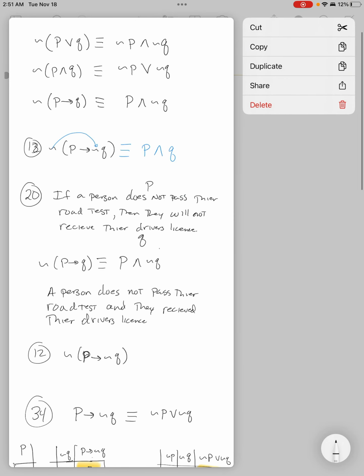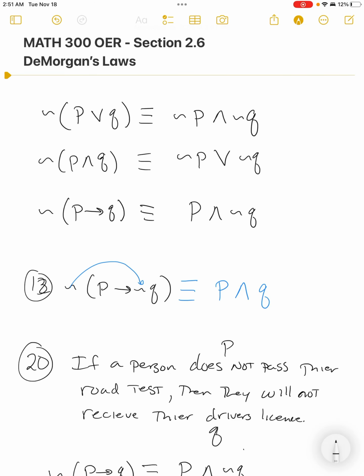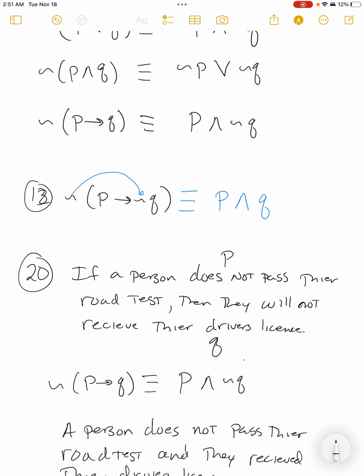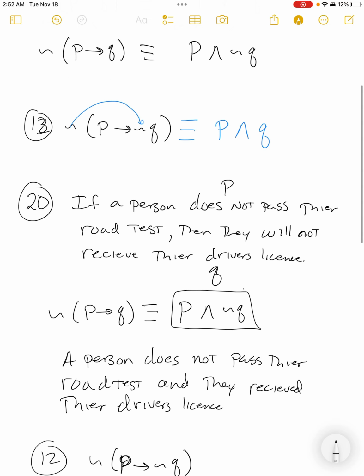And so that's happening at the very end. Why talk about equivalent statements here? Because that's exactly how these De Morgan laws were originally found, right? It's just by looking at equivalent statements. It's very logical though, right? If we look at this conditional again, if a person does not pass their road test, then they will not receive their driver's license to be false. If somebody said, that's not my experience, then what happened? They didn't pass their road test and they still received their driver's license. That's what we're saying here, right? That's what De Morgan's law is saying. Right? They didn't pass their road test and they received their driver's license.